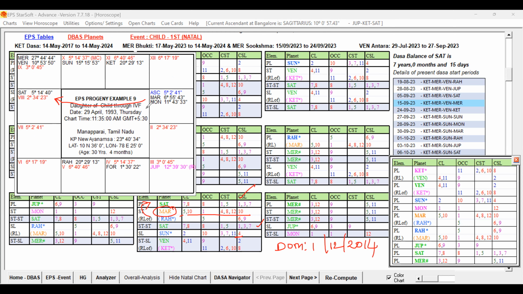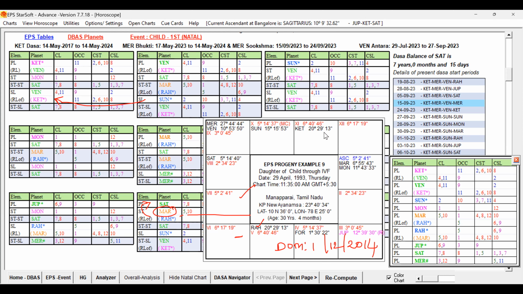Mars is conjoined with the Moon, so that area is getting disturbed, and Lagna is in the star of Mars, 4, 8, 12, 10. It is indicating some defect. So Lagna has some weakness, and the sublord Sun is also supporting to some extent on the unfavorable side, and Mars is not a good planet for the progeny prospect. So this is indicating not supportive for the pregnancy. So Mercury Dasa, Saturn Bhukti was not supportive for the pregnancy.